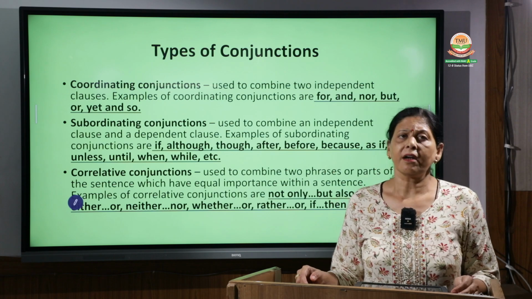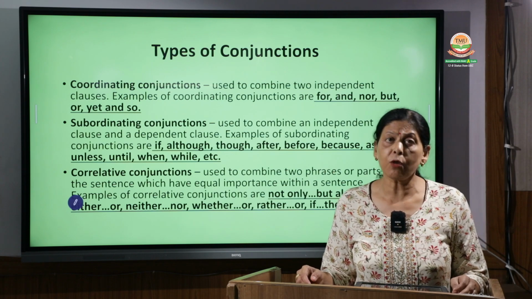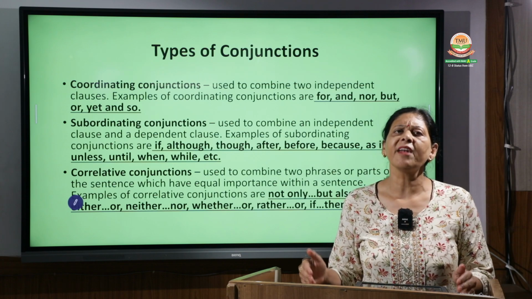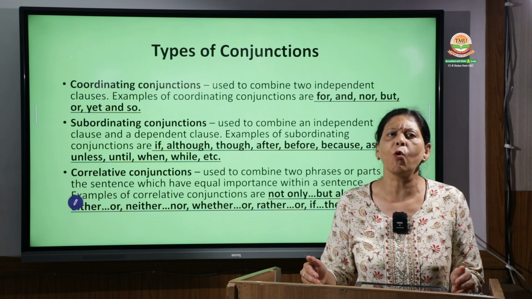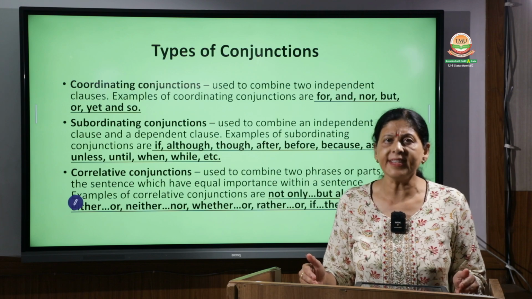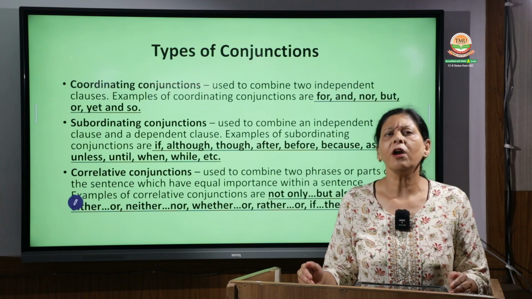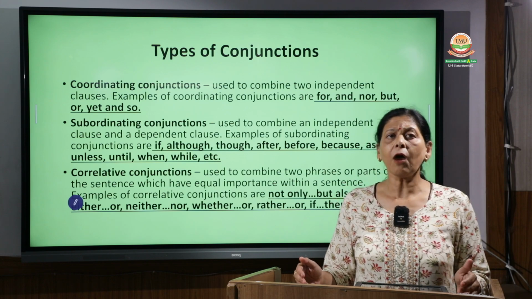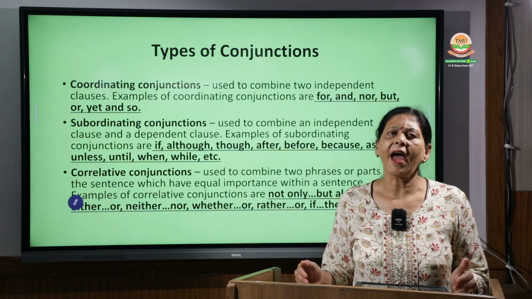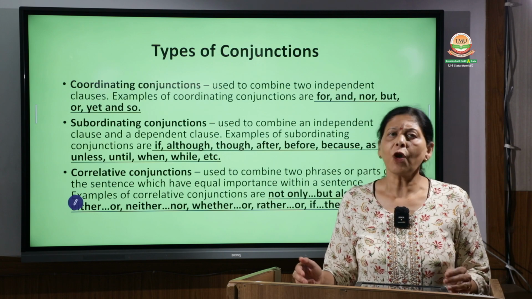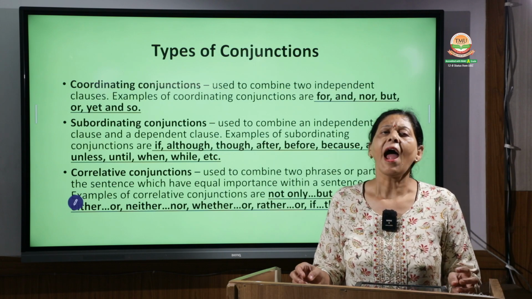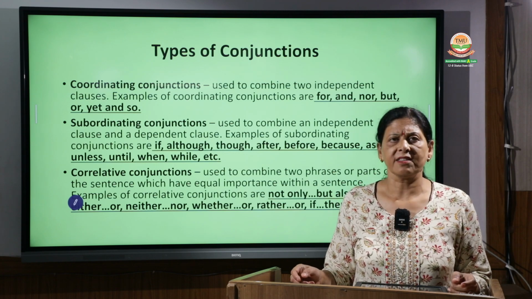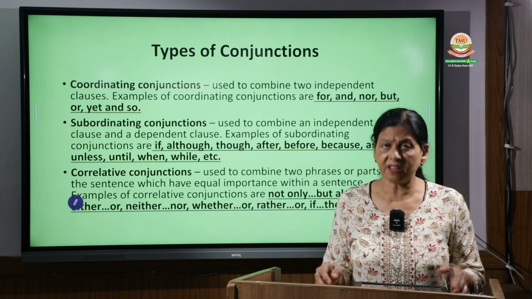I'm sure that by now you would have been able to understand what independent clauses are. And when these two independent clauses are joined with words to make one sentence or one idea, that is called a coordinating conjunction. Let's see this sentence now: Ram works hard and gets good incentives. Now we have used the word and to join these two sentences into one sentence. I hope this is clear to you.